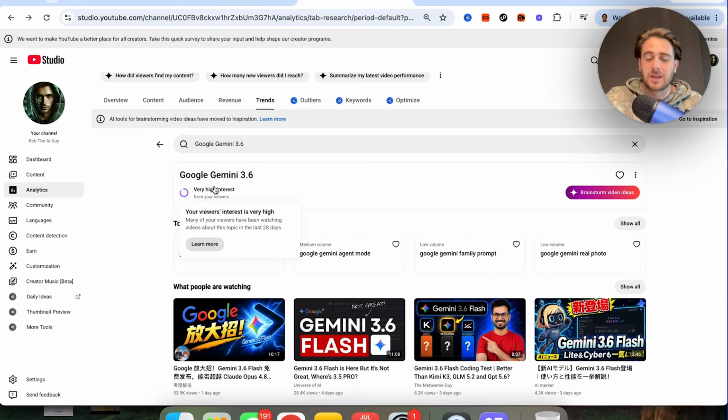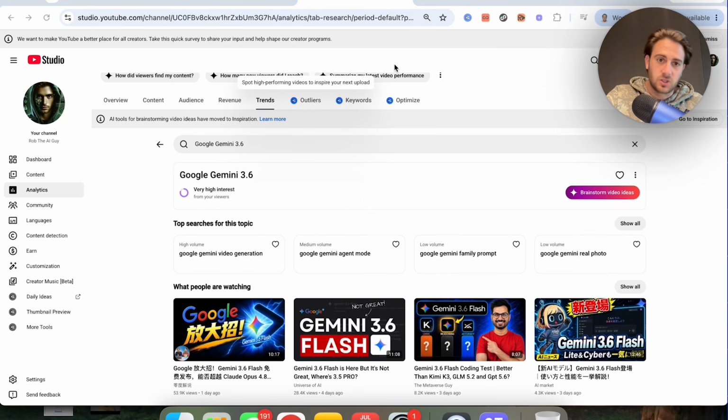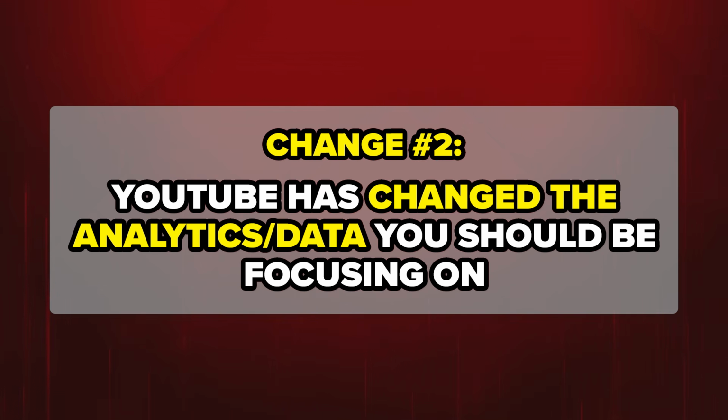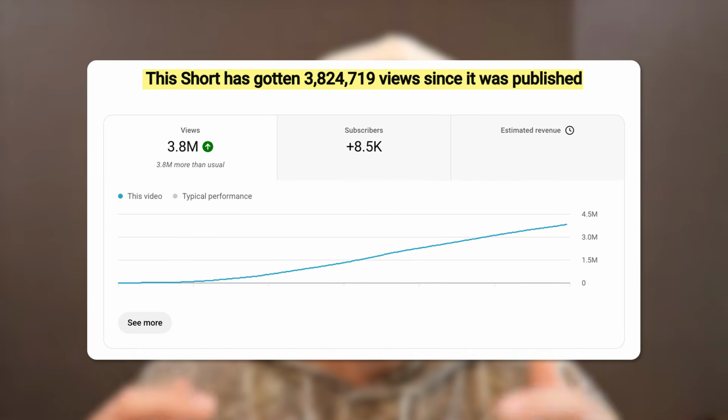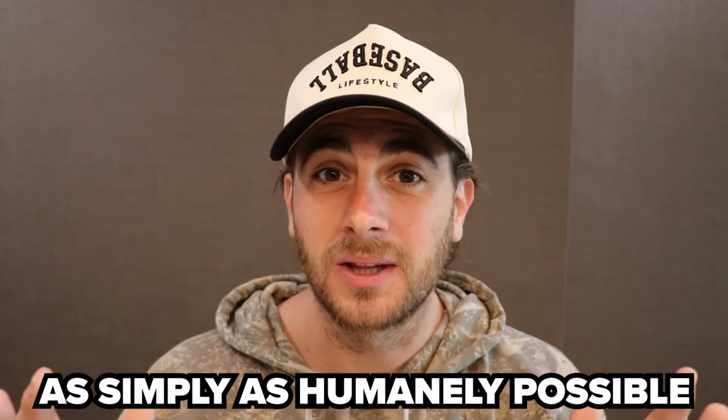You want to avoid anything that is low interest or that doesn't show interest because that means that it's too broad. And this is all going to be different depending on what channel you actually look at this on. Change number 2 is that YouTube has now completely changed what kind of analytics and what kind of data you need to be using in order to inform how you should actually get more views on YouTube Shorts. And I know those words might be confusing and it might sound complex, but I'm going to break this down as simply as humanly possible.